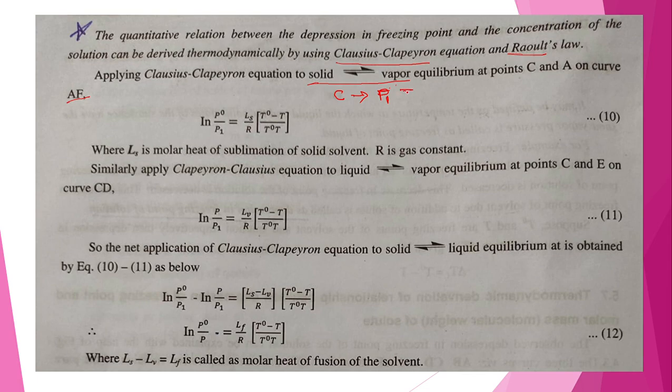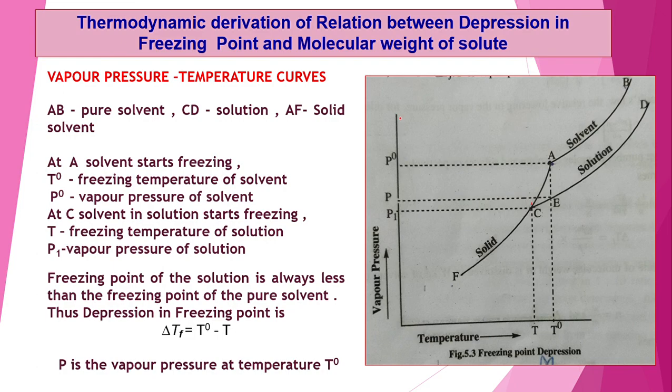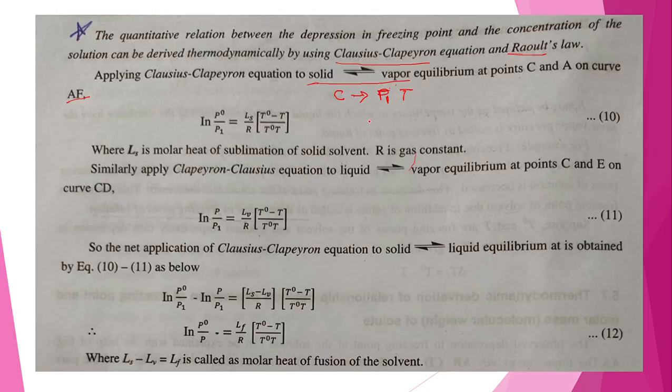Now the other point, at point A, the vapor pressure is P0 and the temperature is T0.